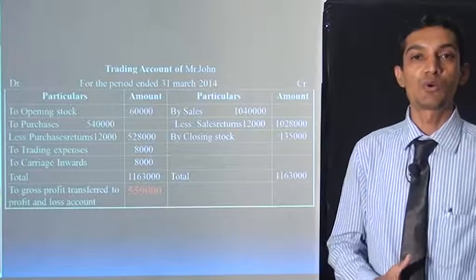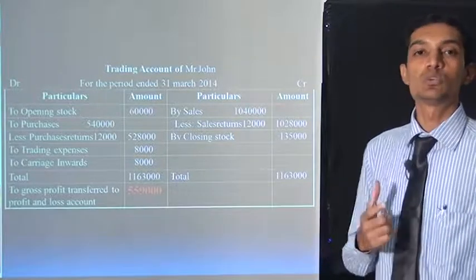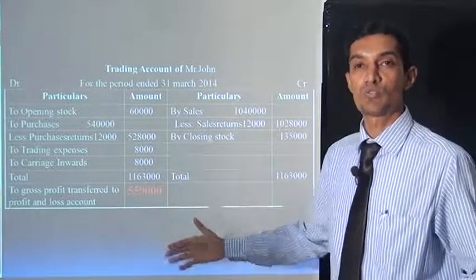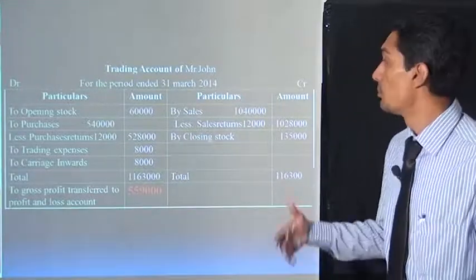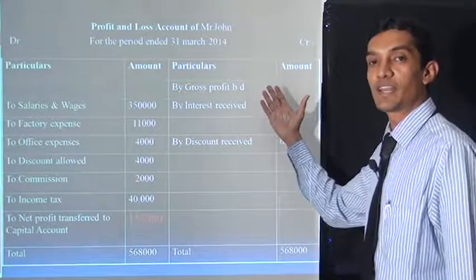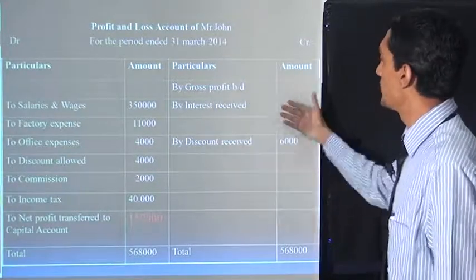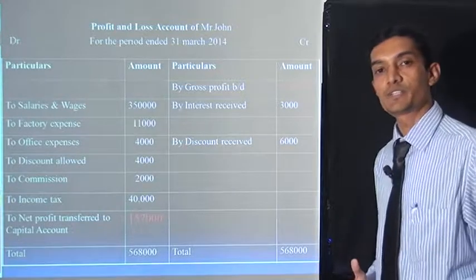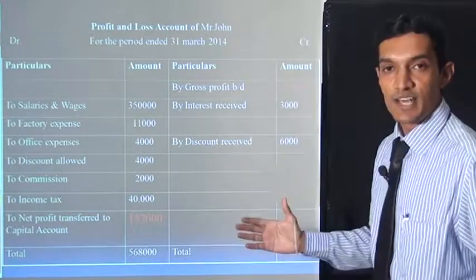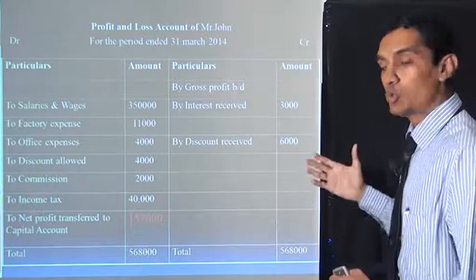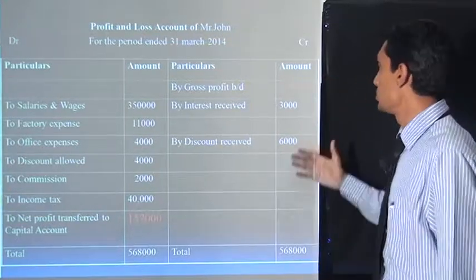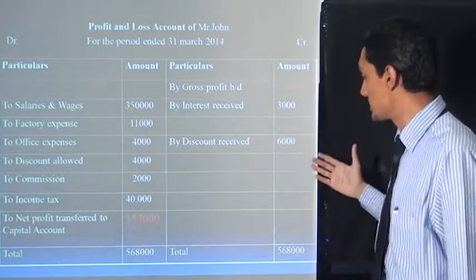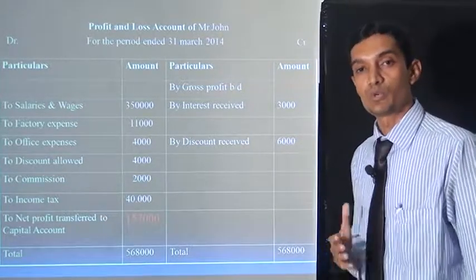Now this gross profit is transferred to the credit side of the profit and loss account because it is a gross profit. So now we are closing the profit and loss account. Now this is the profit and loss account. By gross profit brought down 5,59,000 rupees. Now, what do we see, are debit sides more or credit sides more? I think credit sides are more: 5,59,000, 3,000, 6,000, total 5,68,000 rupees.